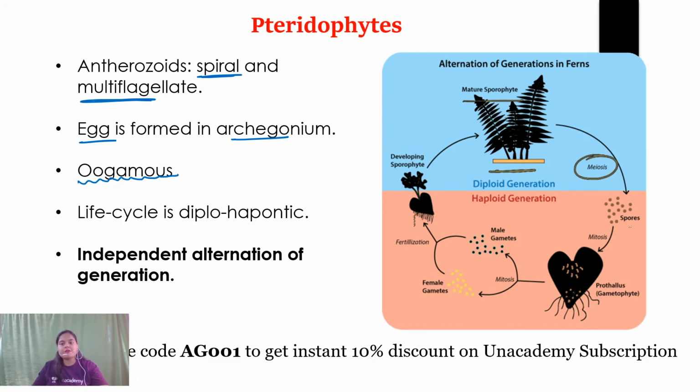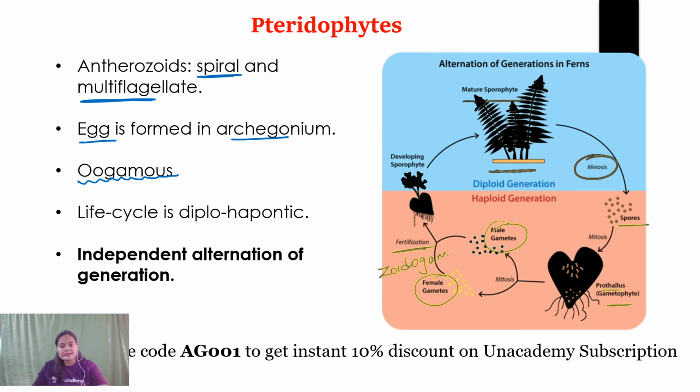By the process of meiosis, it will be producing spores, and these spores will germinate into prothallus, which is a gametophyte. Both male and female sex organs will be formed, and male gametes, antherozoids, and female gamete, egg cell, will be formed, and with the help of water fertilization takes place. The process is known as zoidogamy.